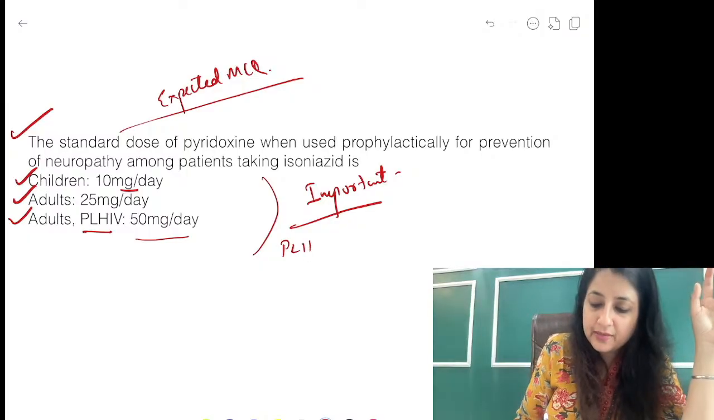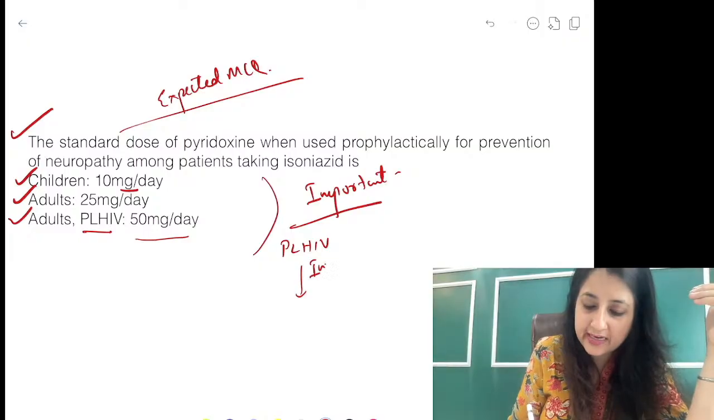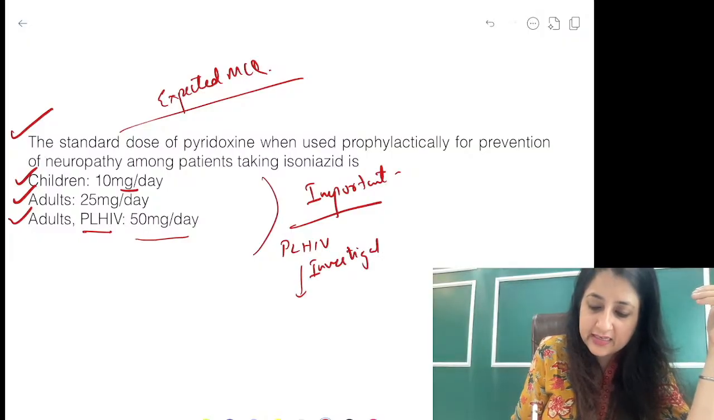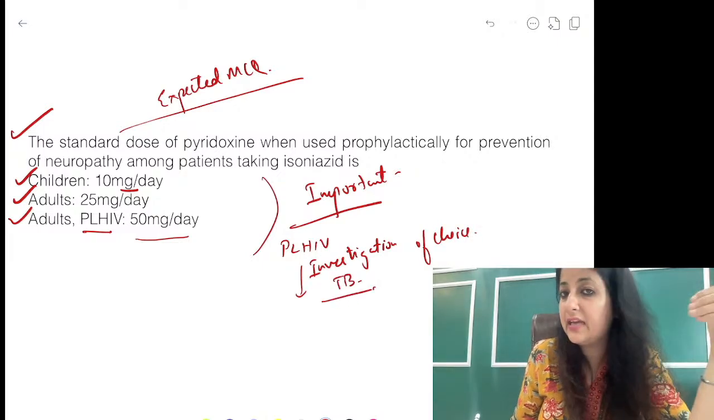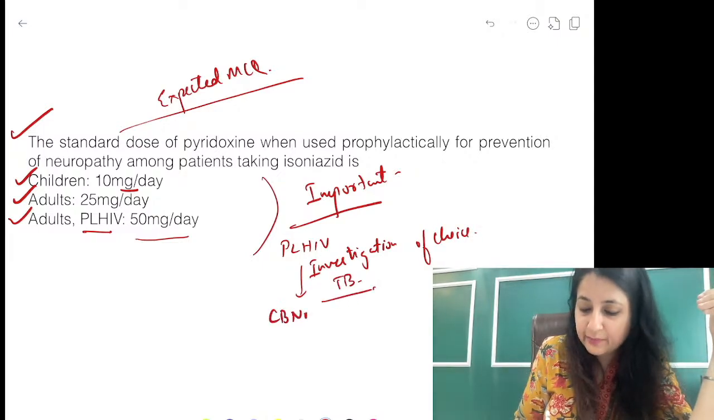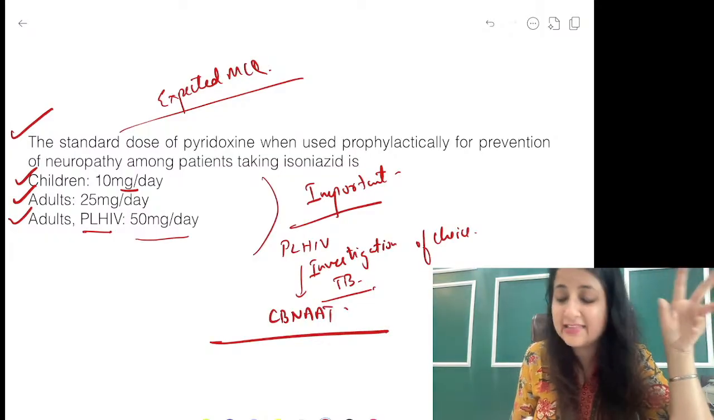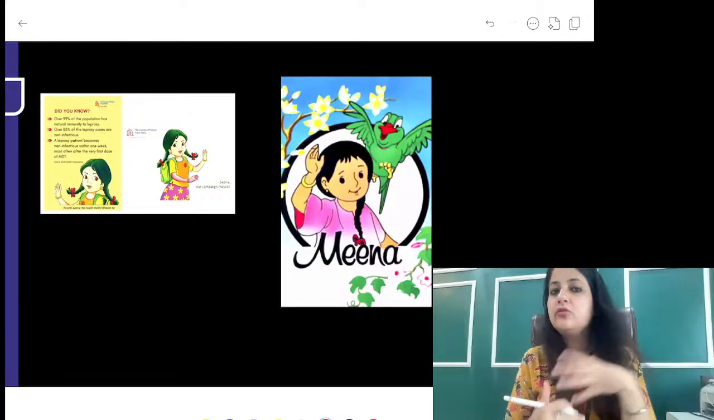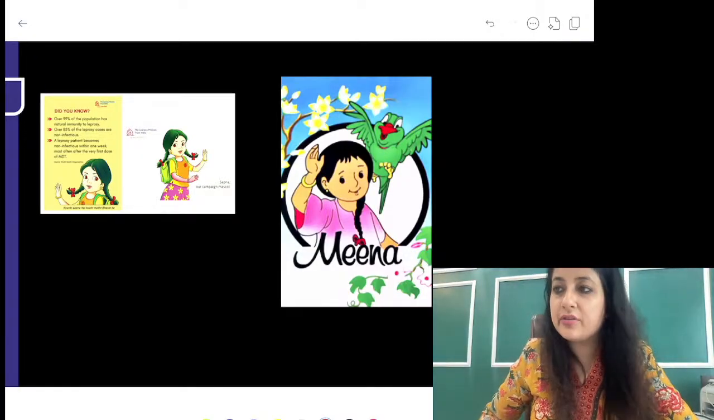And people living with HIV, what is the investigation of choice to detect TB among people living with HIV? Investigation of choice to detect TB, guys. You all know it is CBNAAT. We will do a question regarding this also as we move forward. Okay, like I said, it has a couple of updates, so please pay very good attention to this session today.